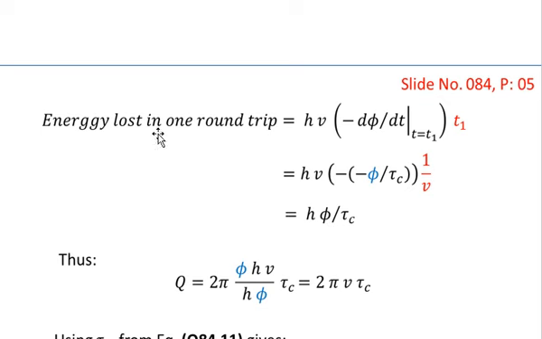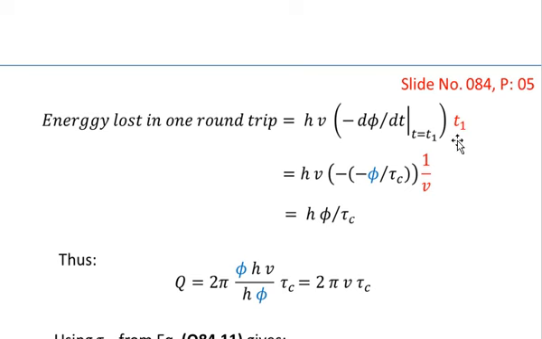Now we want to calculate the energy lost in one round trip, and for that we have a tricky relationship. That is h nu, which is the energy of the photon, multiplied by the number of photons lost in one round trip, and that is given by minus d phi over dt, that is the decay of the number of photons with time. After this derivative, evaluate it at time t equal to t1, because for one round trip the time is t1, and then this whole expression within the parenthesis will be multiplied outside by time t1, written in red.